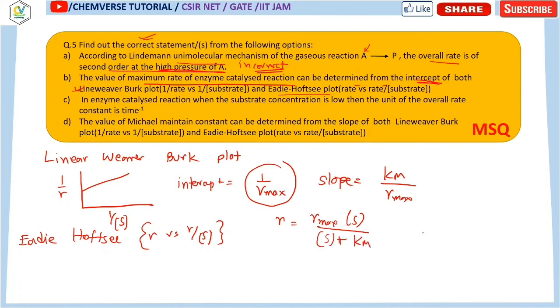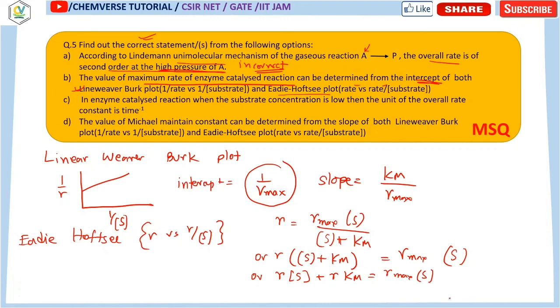So from here you can say that R into S plus Km equals R max into S. So it is basically R into S plus R into Km equals R max into concentration of S.